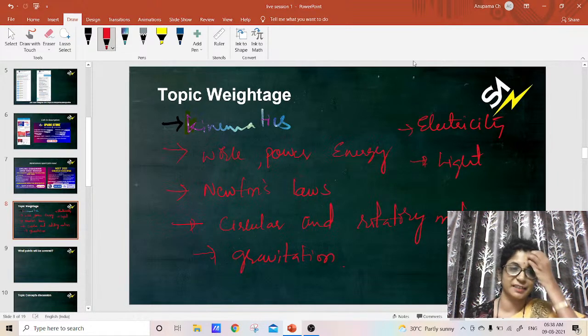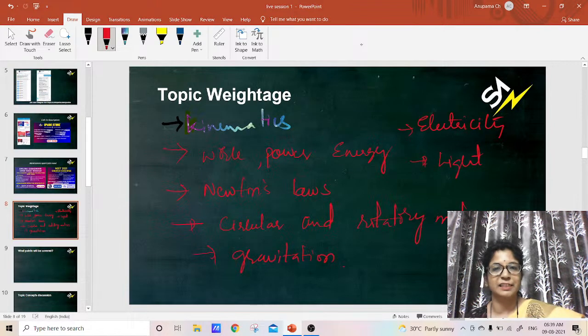That is ray optics. So these are the very important chapters. Anyways, we will learn step by step. This is only the initial introduction of the topics. We will learn step by step.